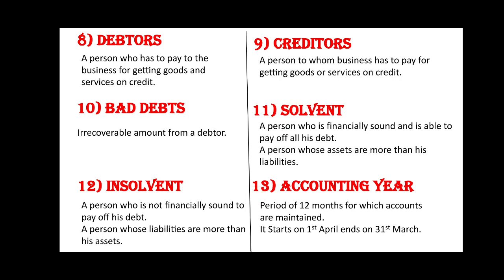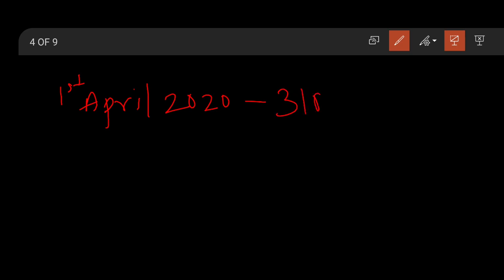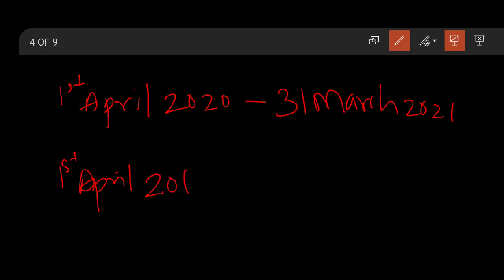I'll explain the accounting year. Suppose the accounting year starts on 1st April 2020. So when will it end? Yes, 31st of March of next year, means 2021. A year starts on 1st April 2019.